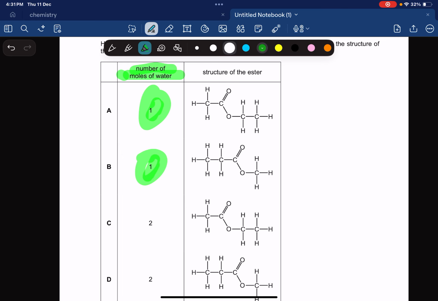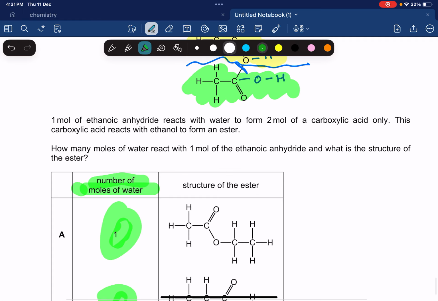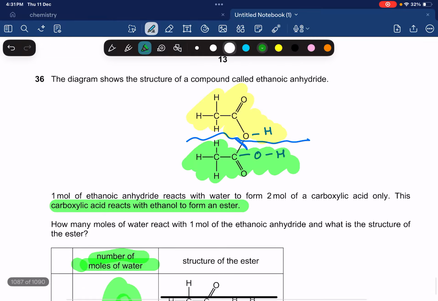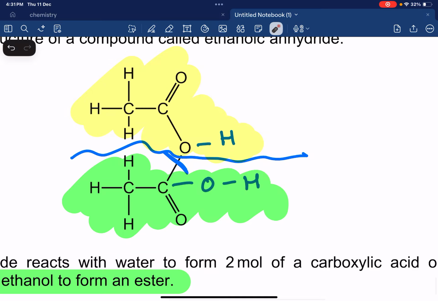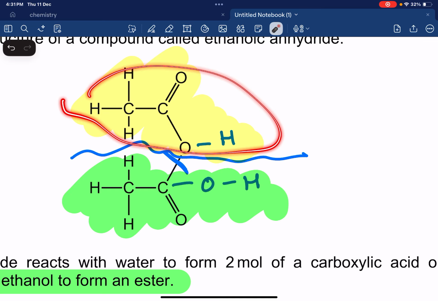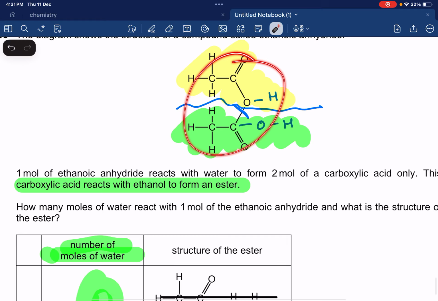And the structure of the ester. Okay, what was about the ester? How many moles of water react with 1 mole of anhydride, and what is the structure of the ester? 1 mole of ethanoic anhydride reacts to form this carboxylic acid, which reacts with ethanol to form an ester. Okay, so now what kind of carboxylic acid are we forming? We're forming a carboxylic acid above and below with 2 carbons. So this carboxylic acid is ethanoic acid, and this is also ethanoic acid. So ethanoic acid, now this acid is going to react with ethanol. So ethanoic acid plus ethanol.